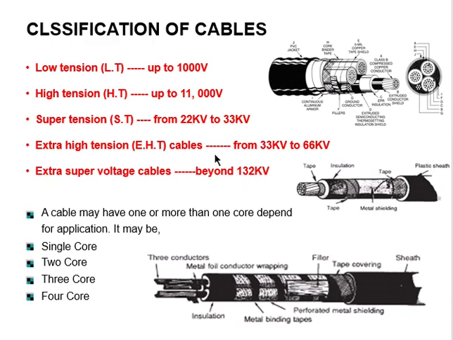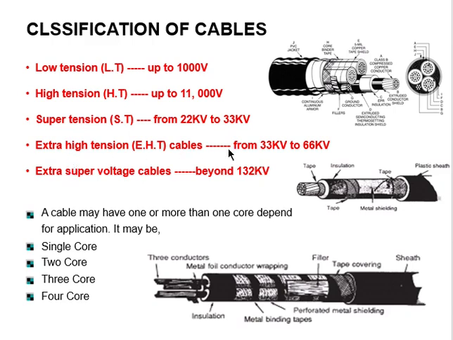Now students, for example, in household applications we are using a cable in the range of 230 volt. That cable is also under a low tension cable. The cable that we are using from your transformer to your house to your meter box is in the range of high tension. The cables that are laid for railway purposes are about 22 kilovolt.